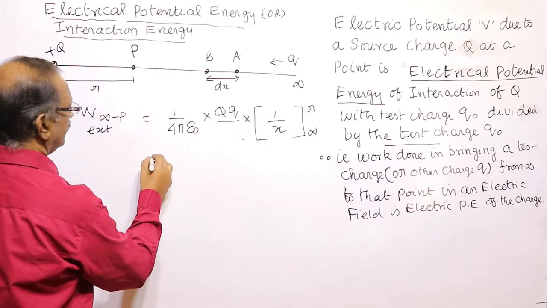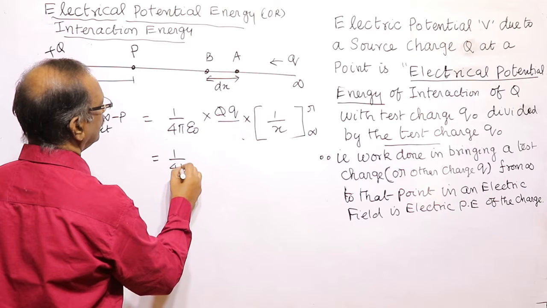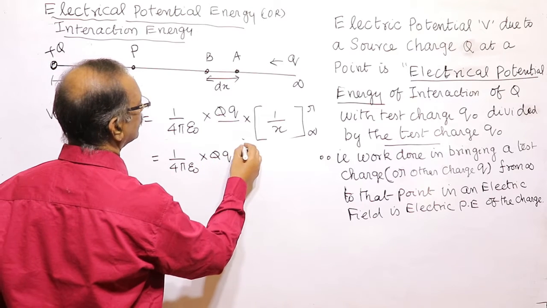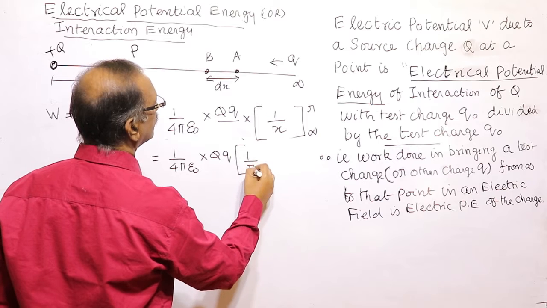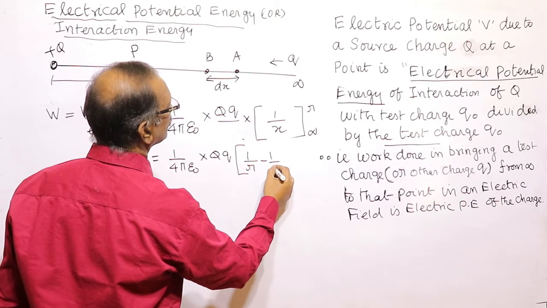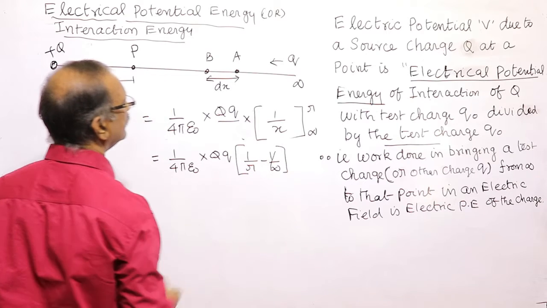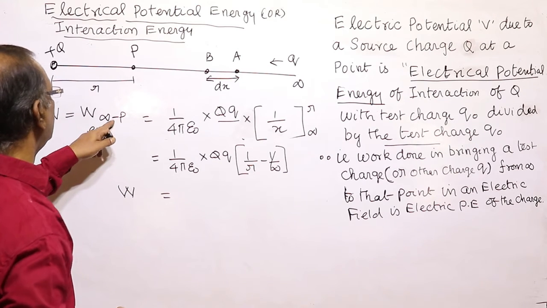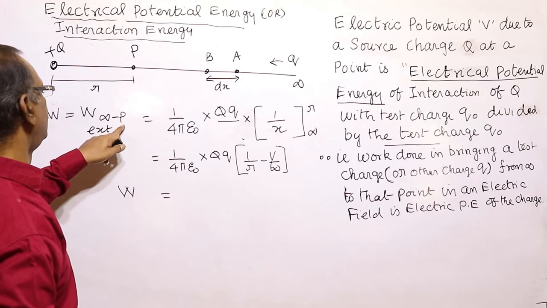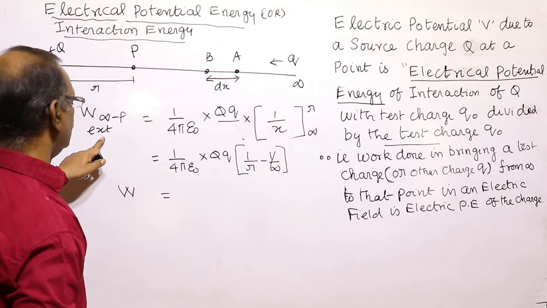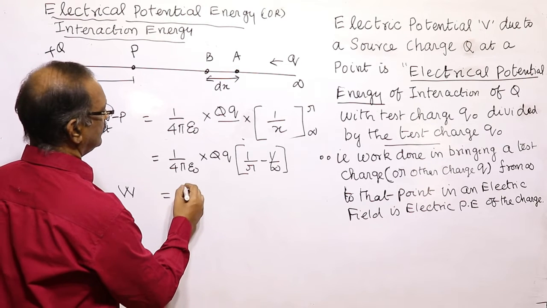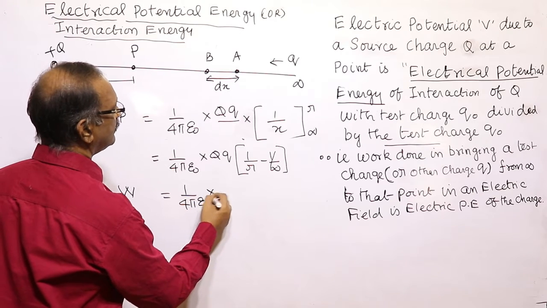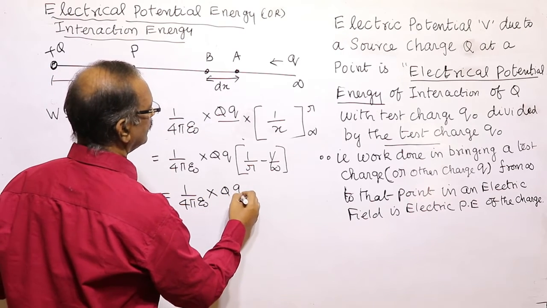So we can write this as 1 by 4 pi epsilon naught into Q into q into 1 by r minus 1 by infinity. Since 1 by infinity is equal to 0, the work done in bringing the charge from infinity to this point by the external source is equal to 1 by 4 pi epsilon naught into Q into q.